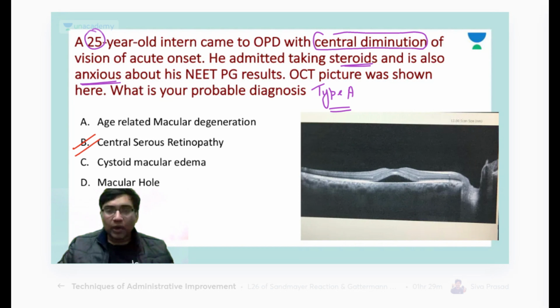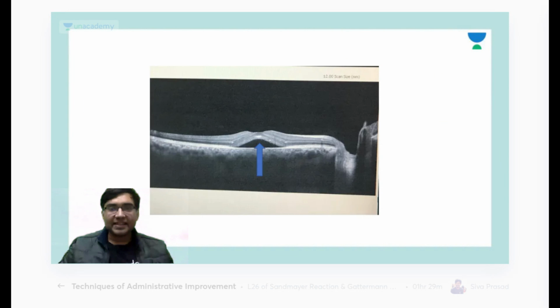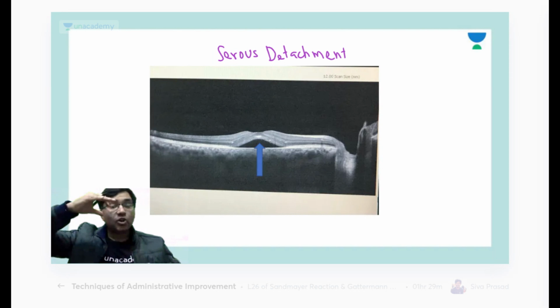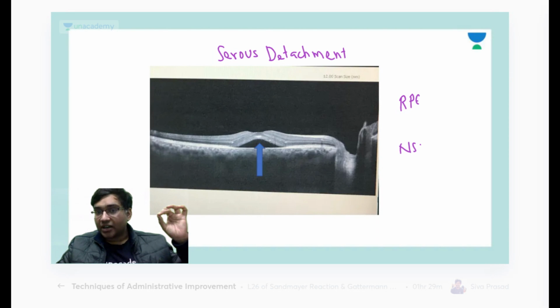Okay. So how to appreciate this? If you can see this picture, you are seeing where I have put an arrow. There is a black space here. Okay. So this is a fluid-filled cavity, or I would say serous detachment of the fovea, or I can call it foveal detachment. Is it clear, Dr. Ashi? So you are having a detachment of the fovea, and this fluid is between the RPE and the rest of the layers of retina. Okay, the rest 9 layers of retina.